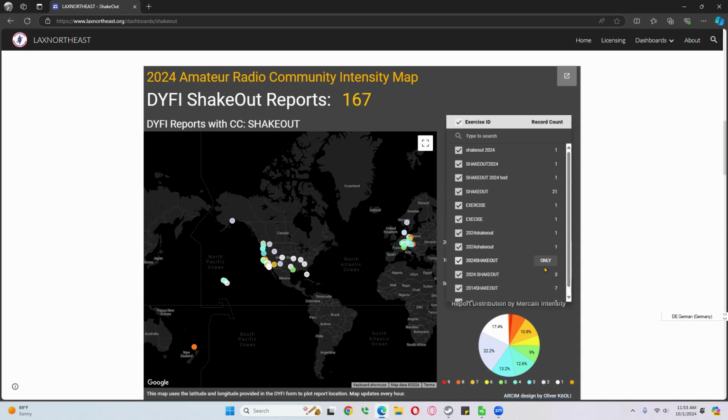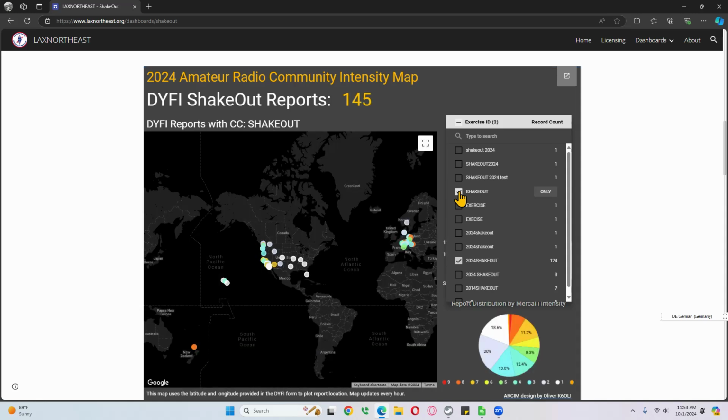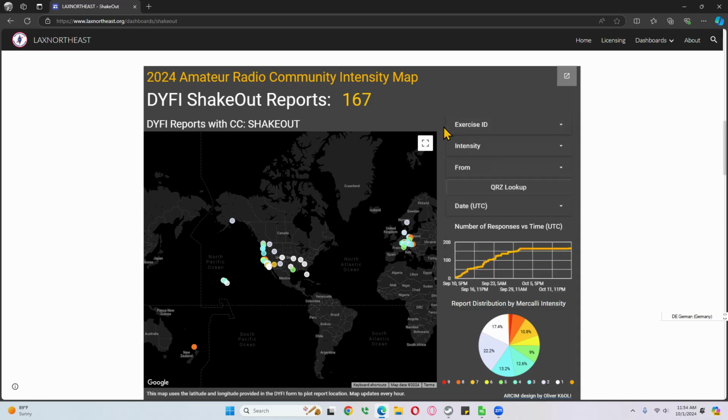If I wanted to see the previous exercise, and that was the previous instructions, those have been updated, right? But the people who sent it with the previous instructions, I can show only those. I could show two different types, right? It's pretty easy to use. Again, we select everything up here, and multiple selections are possible. Click on any empty space to bring the menu back up.